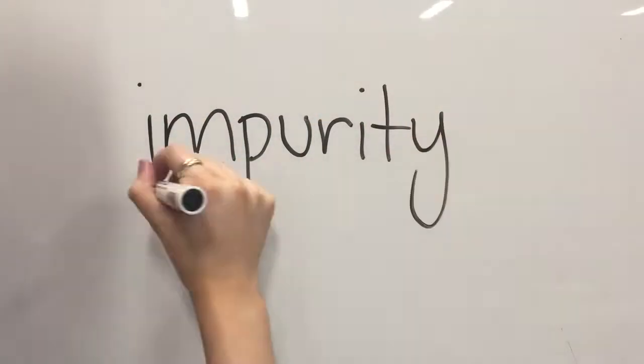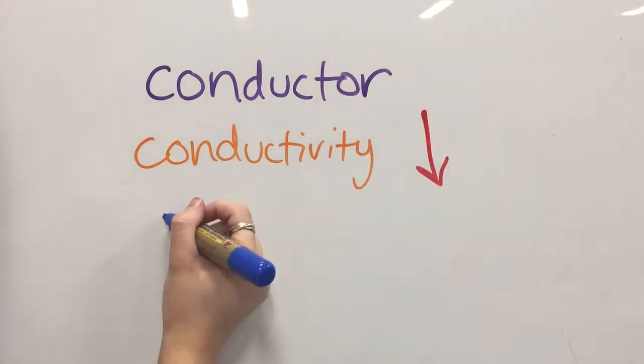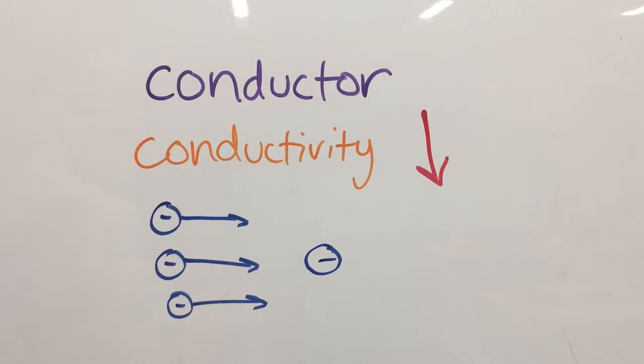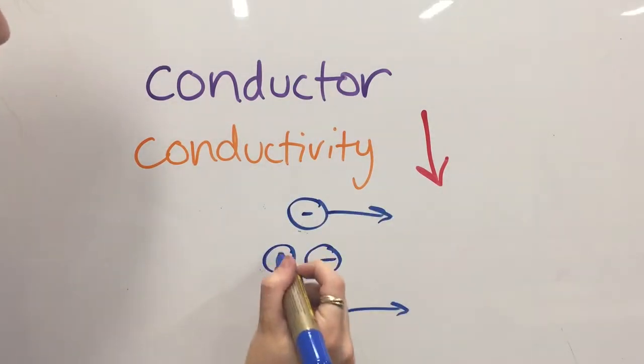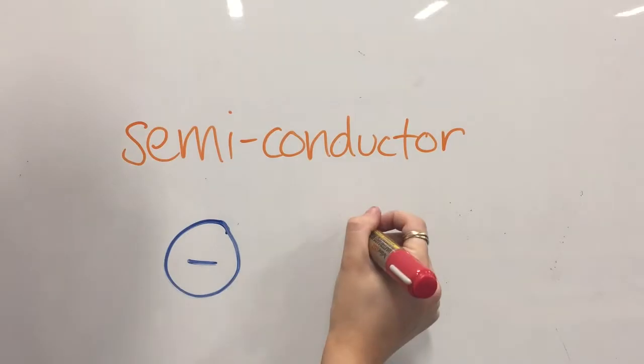The addition of an impurity into a lattice will cause the conductivity of a conductor to decrease. This is because the number of electrons in the conduction band is already at a maximum, so an impurity will only cause collisions between the electrons. If an impurity is added to a semiconductor, its conductivity will increase due to an increase in the number of negative electrons and positive holes.